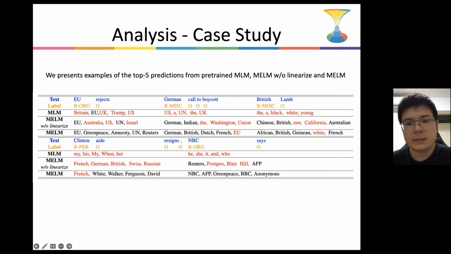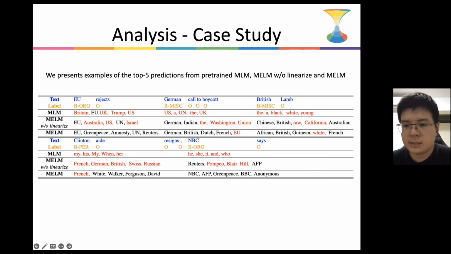We further analyze the augmented data to demonstrate the effectiveness of our MELM in maintaining the consistency between the original label and the augmented token. As we can see, MELM without linearize tends to generate generic words such as a, the, he, and she, and the majority of generated words do not belong to the original labels.